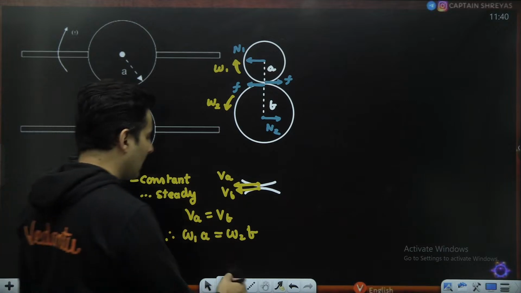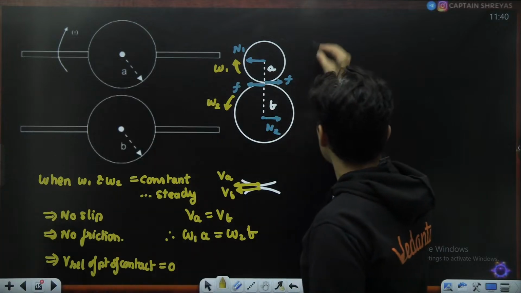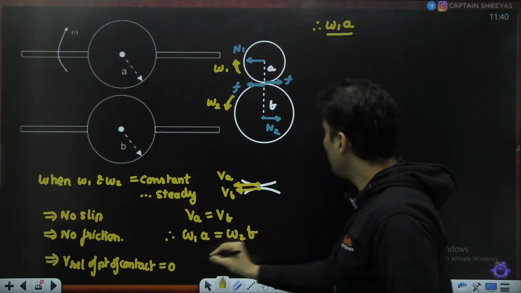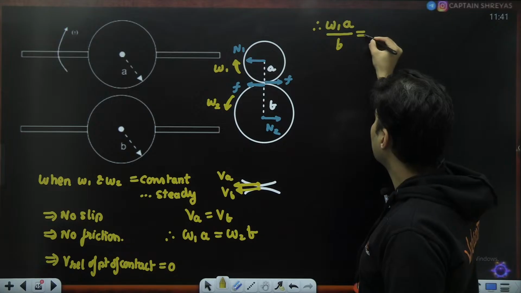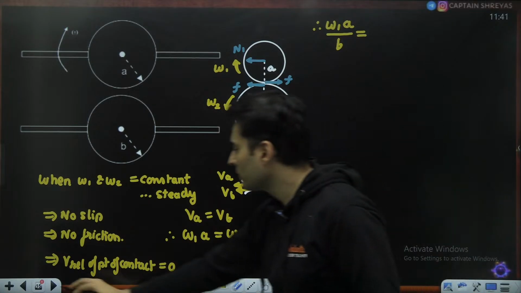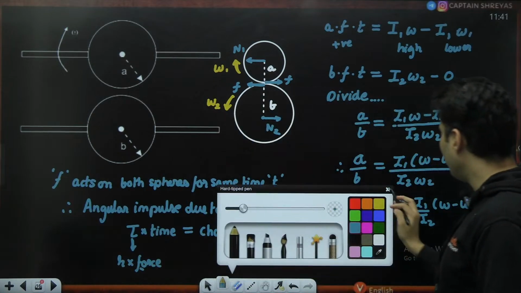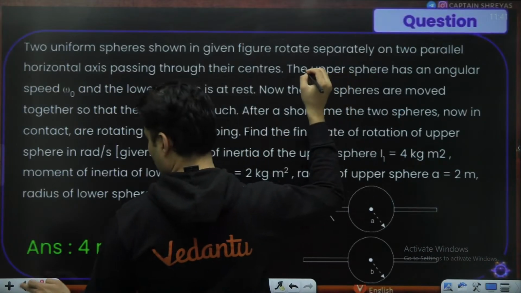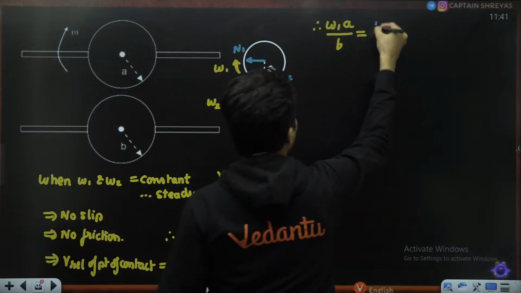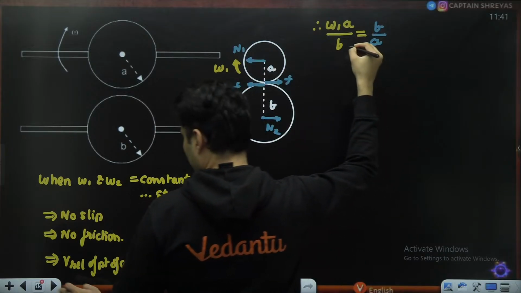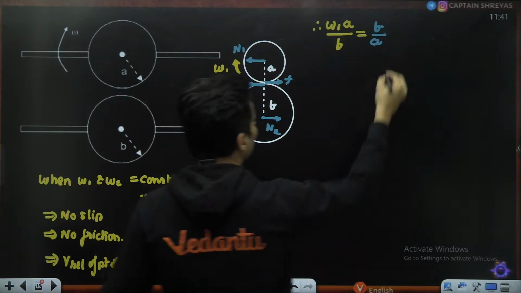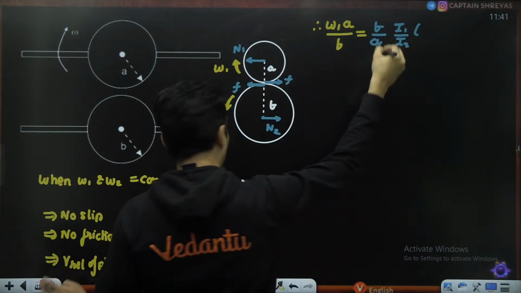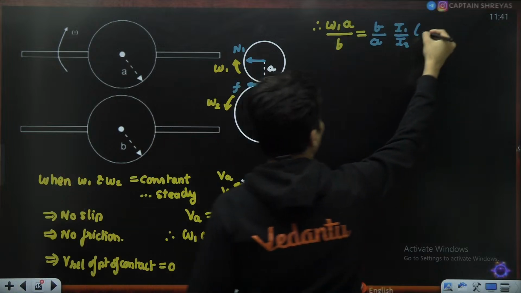So what I will get is omega 1 A divided by B, which is supposed to be omega 2. Instead of omega 2, I will write this whole thing, B divided by A, I1 by I2, into omega minus omega 1.